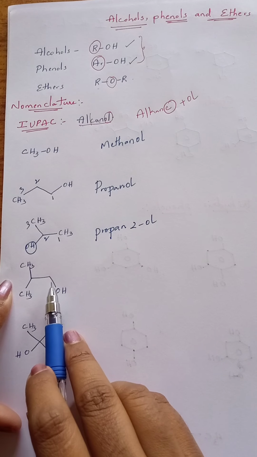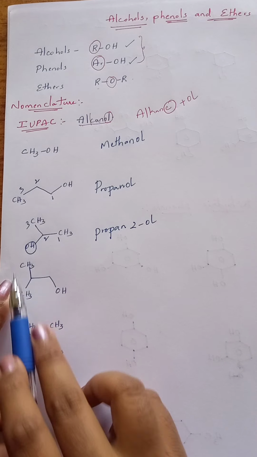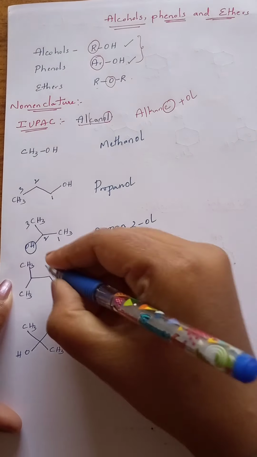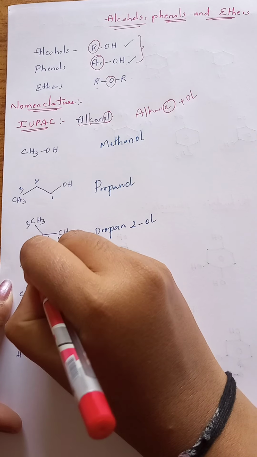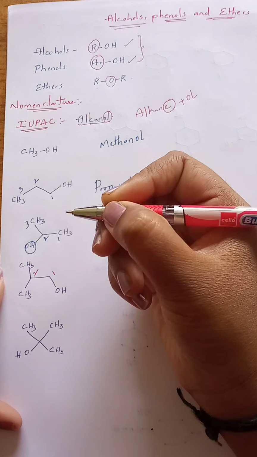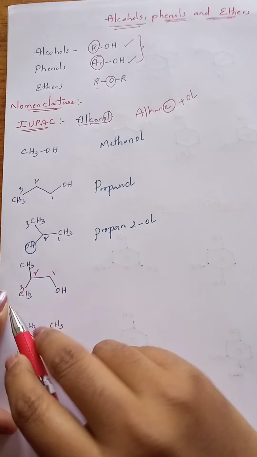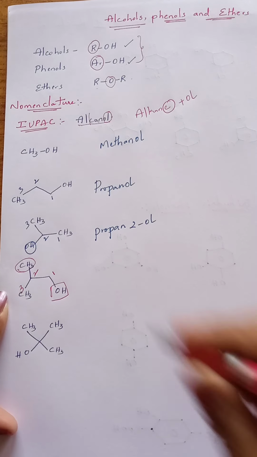Now see the next one. Here also an OH group is located, along with two branches. Now one can be taken as a straight chain. See, from here I am giving numbering. First carbon, second carbon, and either this or this is taken as the third one. So I am taking this as the third one. Now this is not in the parent chain, so it has to be considered as a substituent, and this is the functional group.